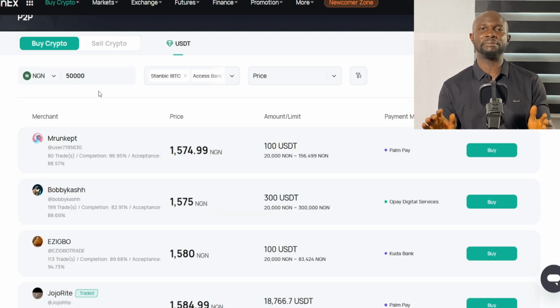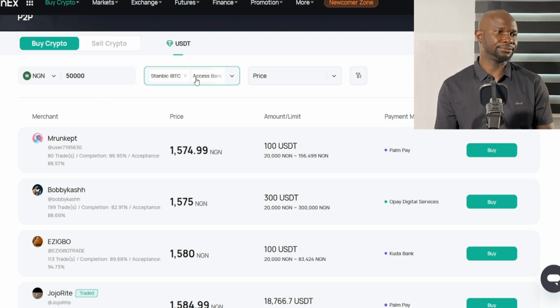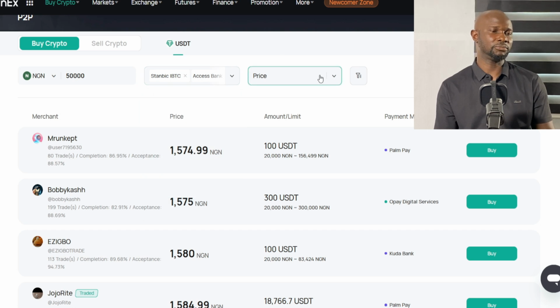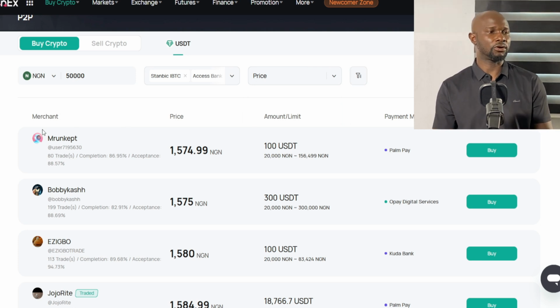Typing it helps filter out people that are eligible to sell for you within your capacity or financial ability. Then here, you can leave this one like this. Then come to price. Price low to high is okay like this. So from here, you can come to buy crypto from any of these people.